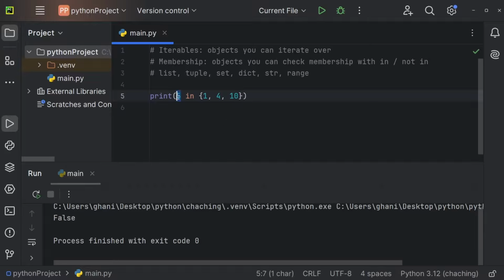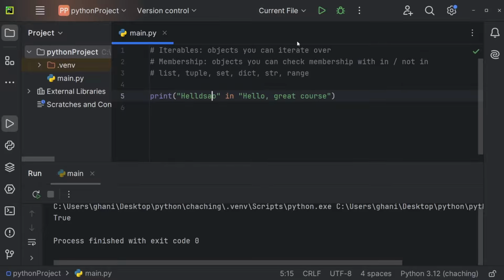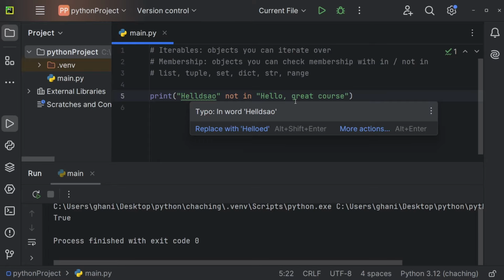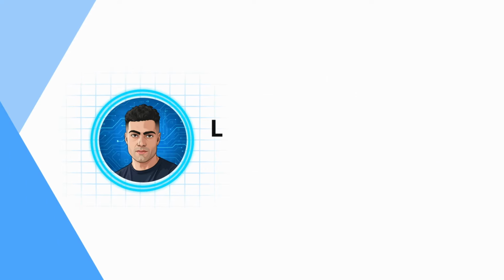And we can of course also check for text. So hello in hello grade course. Let me execute this and we're getting true. And like this, we're getting false. And of course, you could also check whether this is not in. And now we would get true because of course, this string is not in hello grade course. So an iterable is an object you can iterate over, and membership are objects you can check membership within or not in.